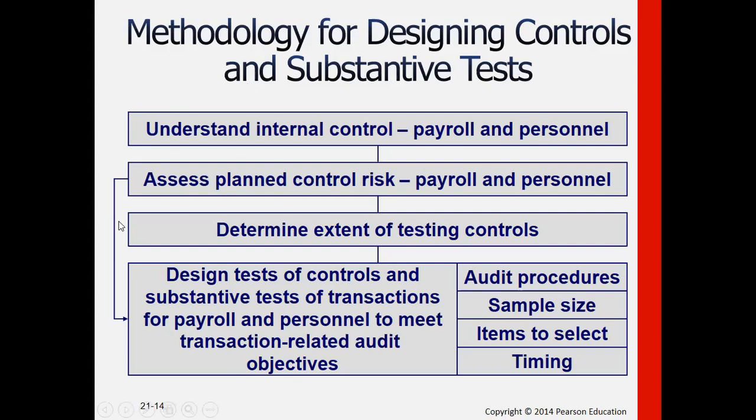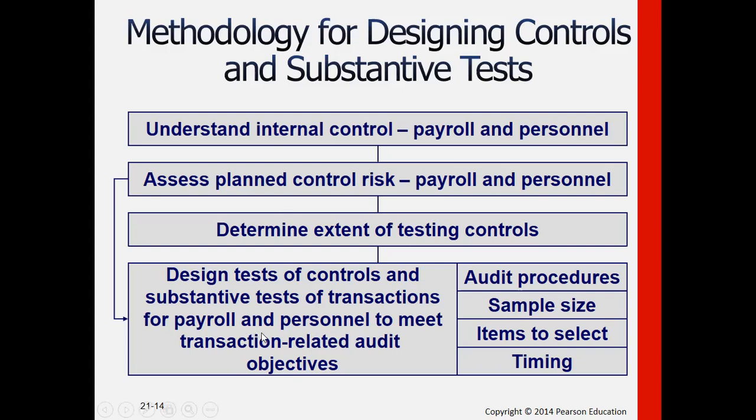Then second would be to assess planned control risk. So we have to know how risky the payroll and personnel systems are for a business or client. Also, with the internal controls present, we have to test them, but we have to determine the extent. Will it be more extensive or less extensive? Then we also design the test of controls further and the STOT or substantive test of transactions for payroll and personnel to meet our transaction-related objectives.